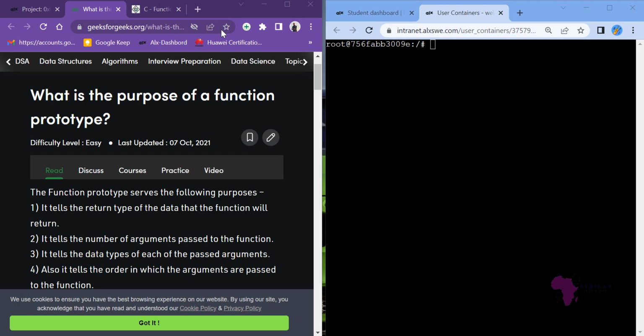Number 3, it tells us the data types of the arguments passed. Which data type? For example, int length. So the arguments that are inside that particular function are of which type? We will be able to know that in a function. And it also tells us the order in which the arguments are passed in. Which order? Do we have length first, or do we have the width first?